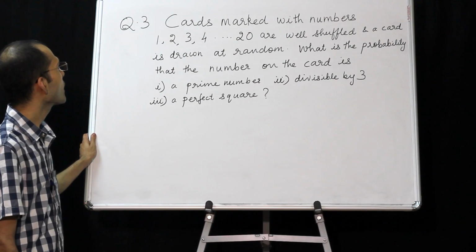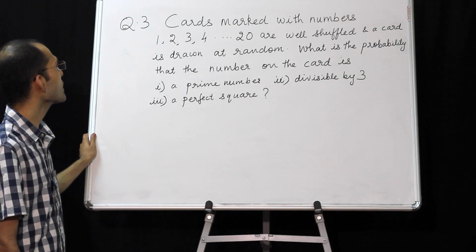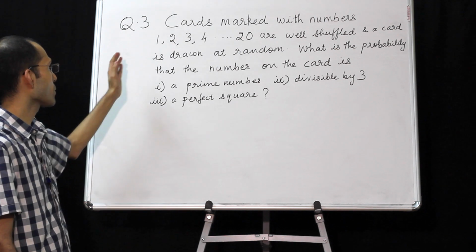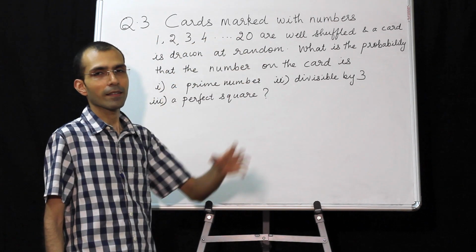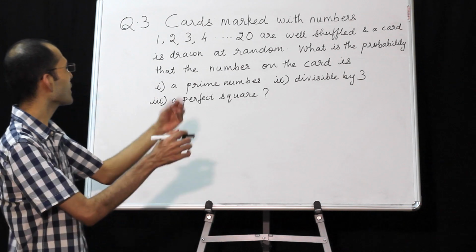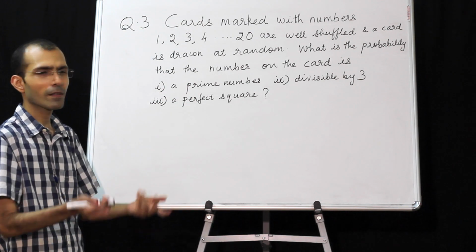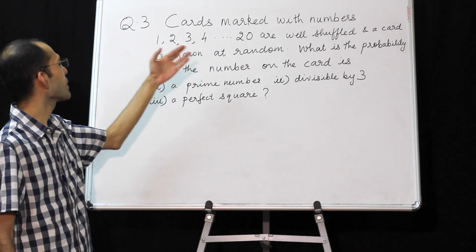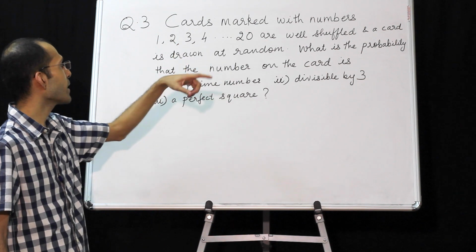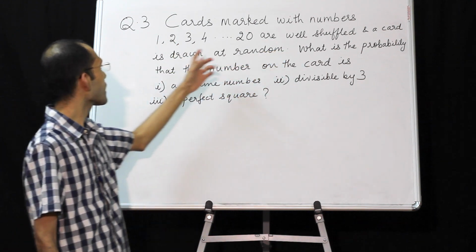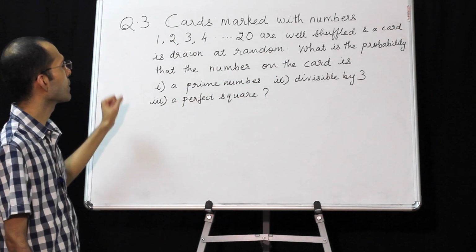Question 3. Cards marked with numbers 1, 2, 3, 4 dot dot dot up to 20. These are not playing cards, simple cards like pieces of paper. So cards marked with numbers 1, 2, 3, 4 up to 20 are well shuffled and a card is drawn at random.